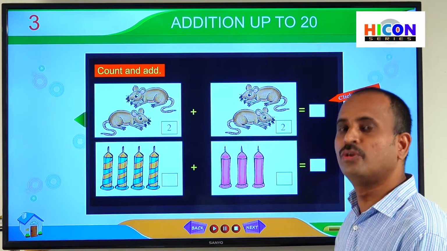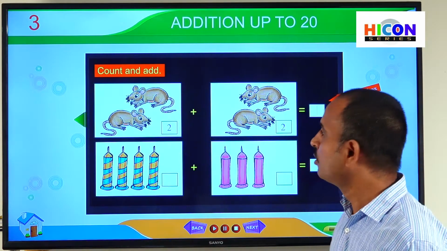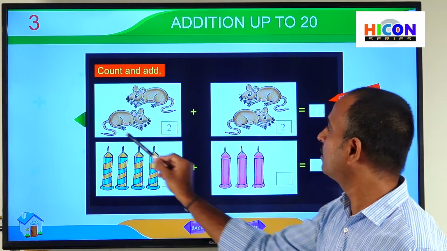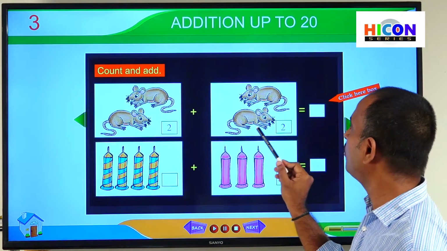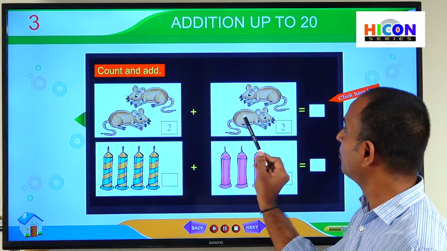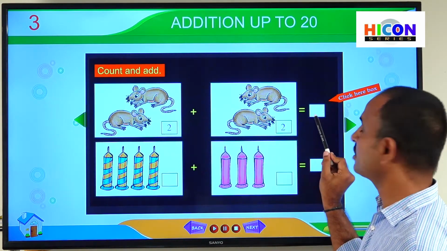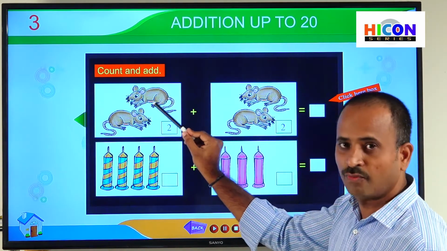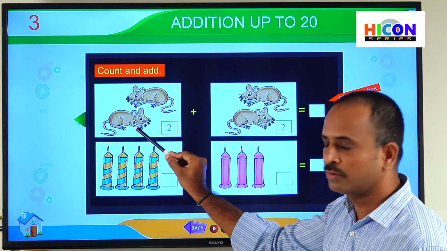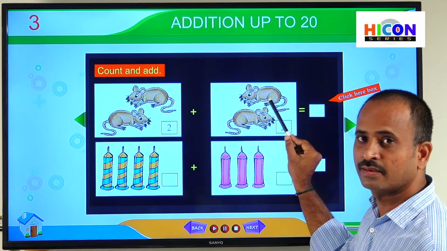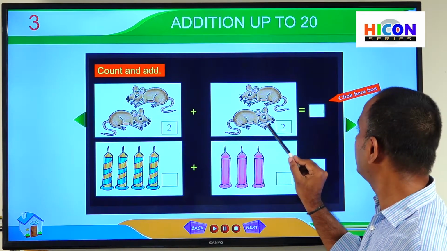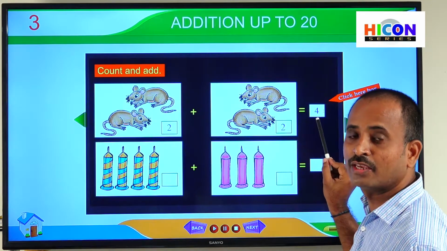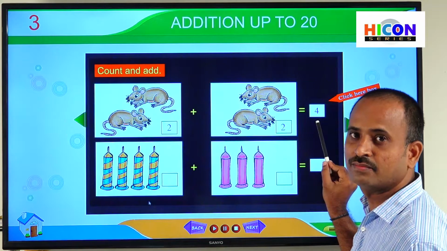Adding means putting together. Putting together means counting together all these rats. If you count all the rats present in both the pictures, we will get the sum. So how many rats? Let us start counting together. 1, 2, 3, 4. So write the answer 4 in this box. So the sum is 4. Here 4 is called sum.